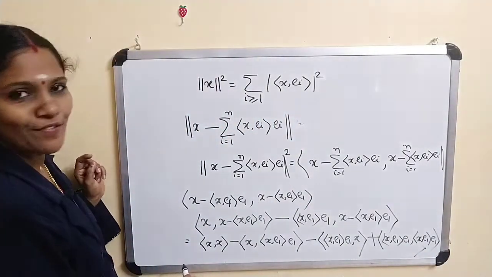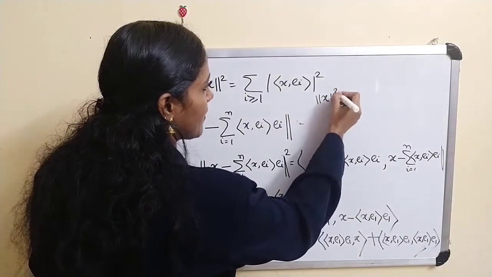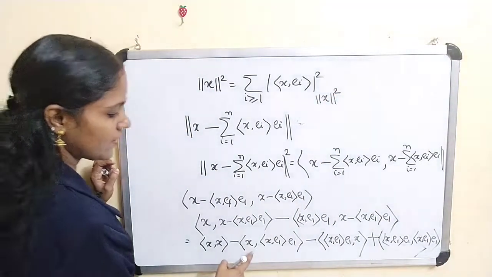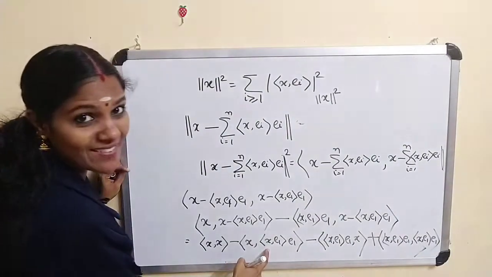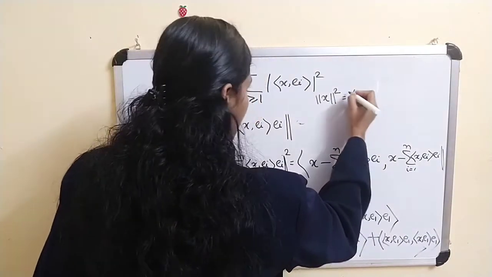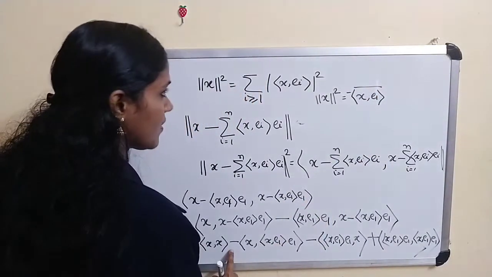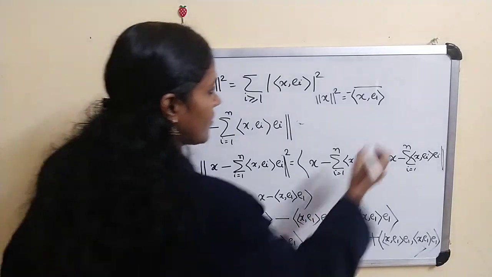Now inner product of x, x is norm of x squared. Minus this term, you can write as x e1 conjugate times inner product of x, e1.